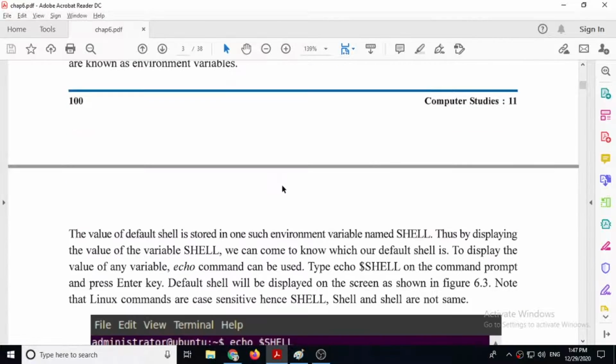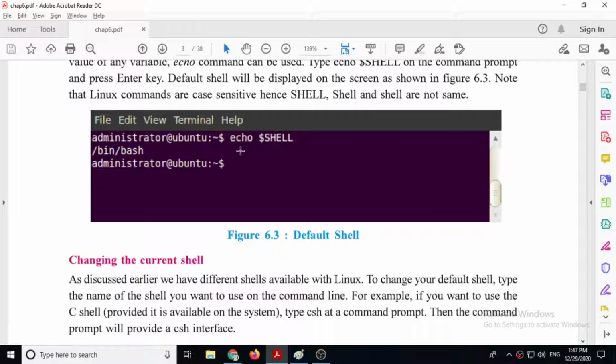Same way, another command we saw is echo. Remember, echo is a command, and echo command is used to print something on screen. Here shell is a variable. Remember, this is a Linux variable. It means this variable is created by Linux operating system, and this is known as environment variable. There is a verbal rule that whatever variable we create, we have to give variable name in small letters.